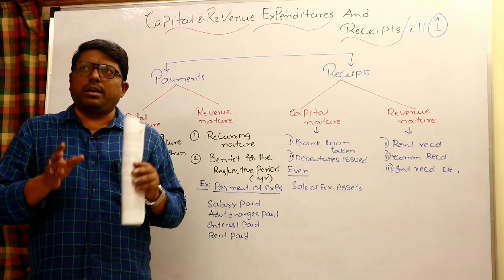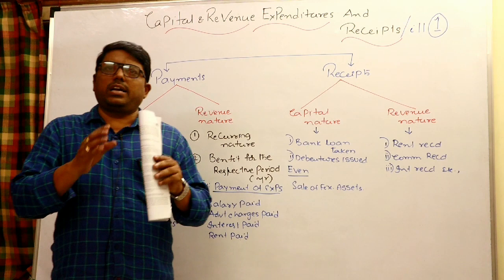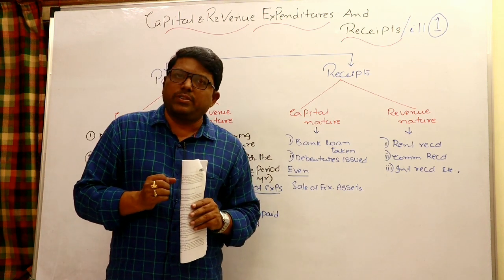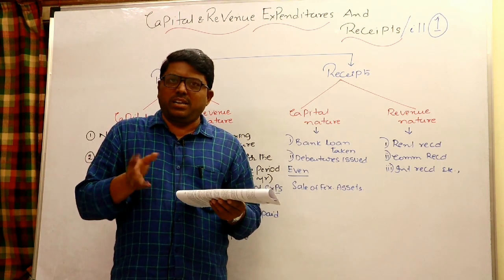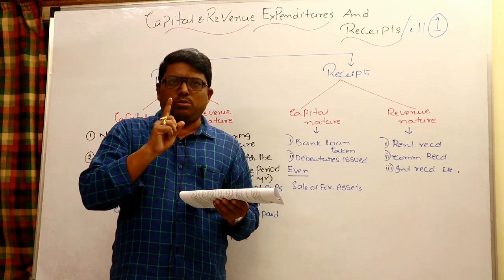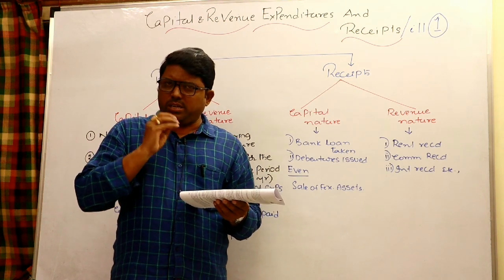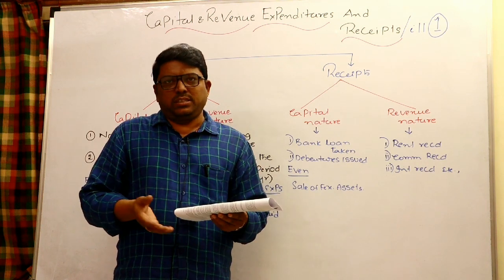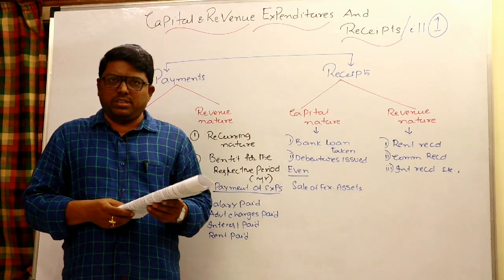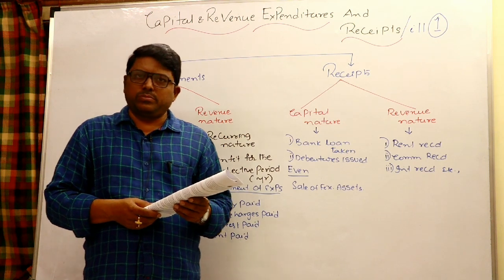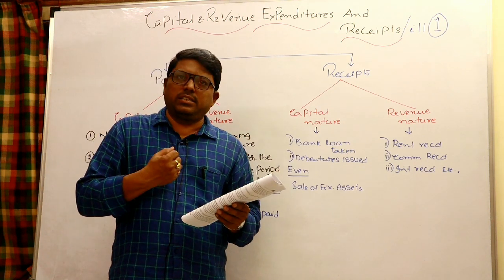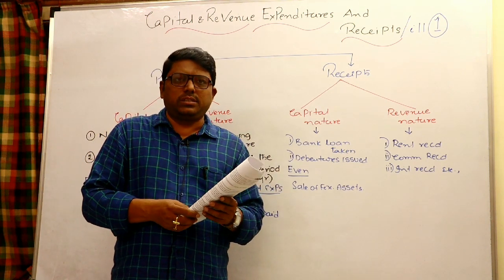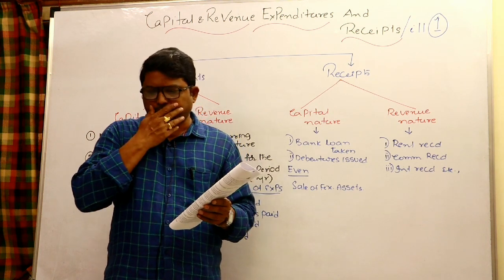Say example, I am going to start a business, for that I got a license. What kind of expenditure? Capital expenditure, because it is not having recurring nature, I will take license only once. Moreover, without taking license, I cannot carry on my business. So it usually can be written off over a number of years. It is like an intangible asset. So taking license, and this kind of things you can say they are capital expenditures.